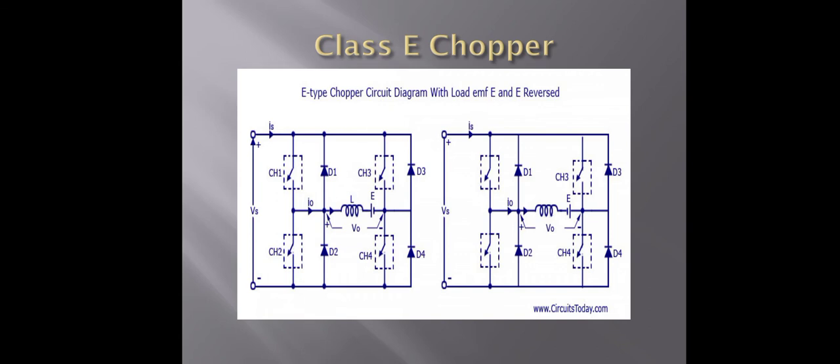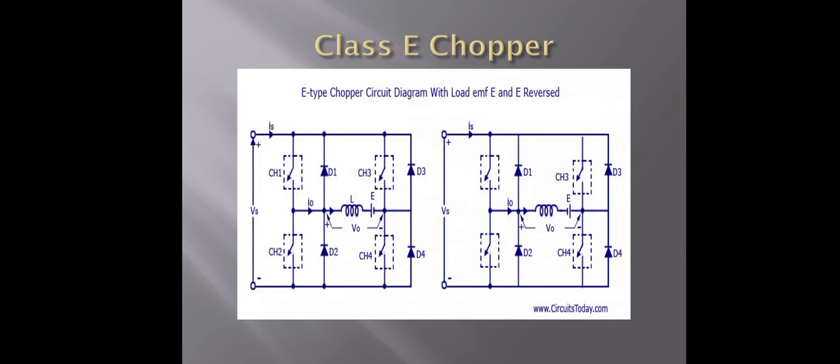When the current flows in the positive direction, that means the output voltage is positive, it gives the first quadrant operation.